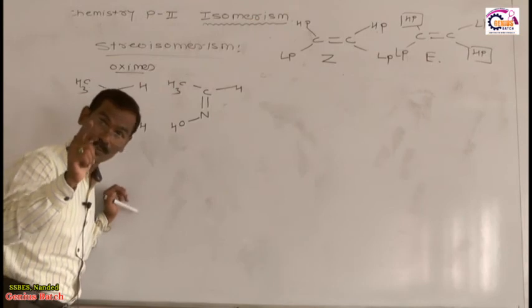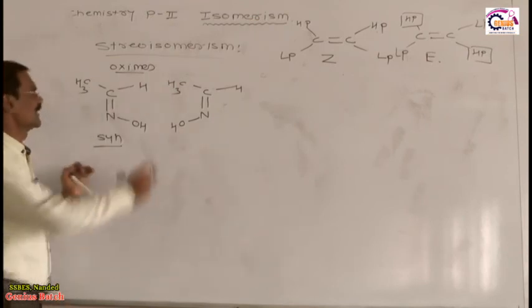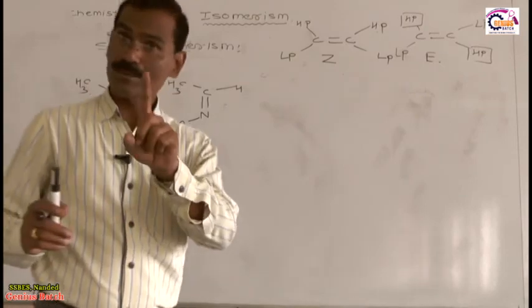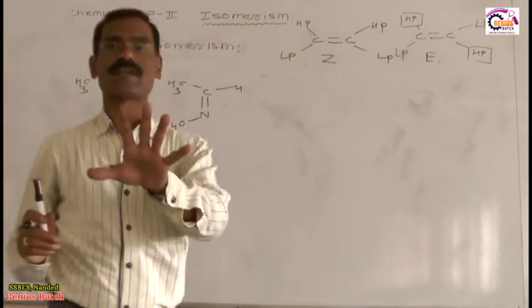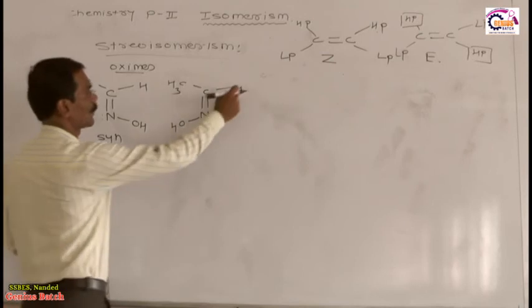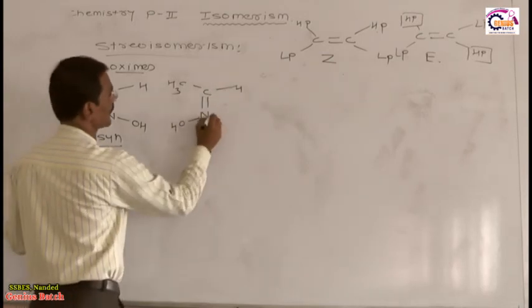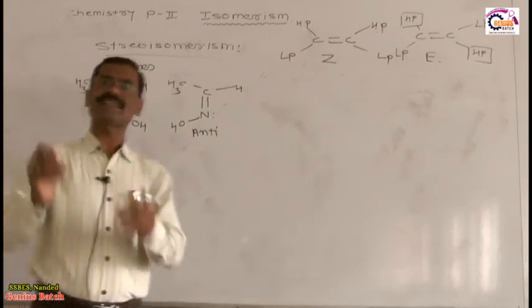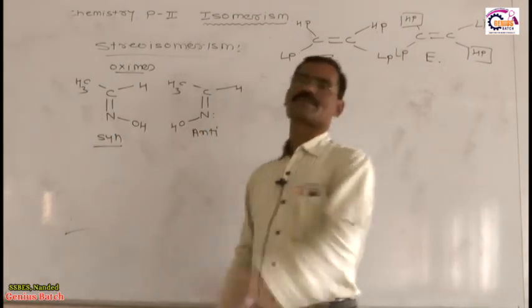Concentrate on my words: lower priority and OH, that is H and OH, on the same side is called syn. And if the lower priority group and OH are on the opposite sides, then this is called anti. Syn and anti are the geometrical isomers in oximes.